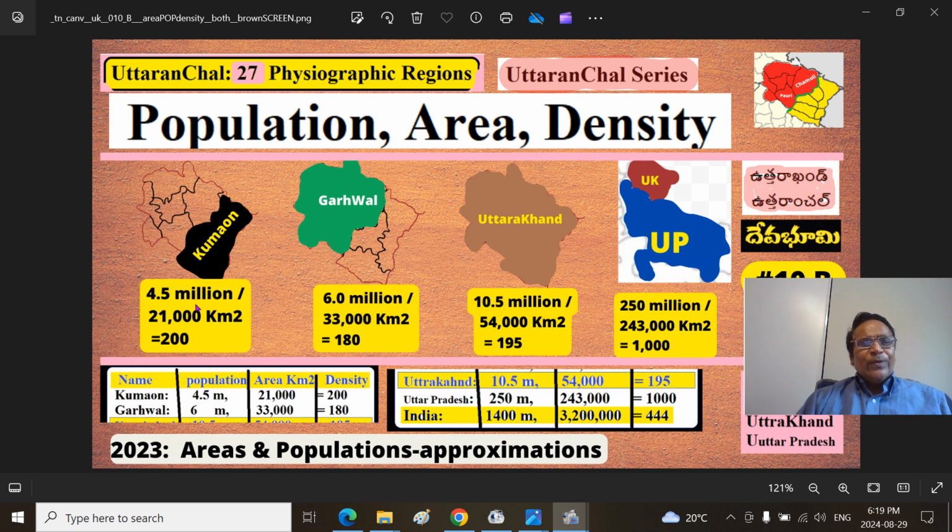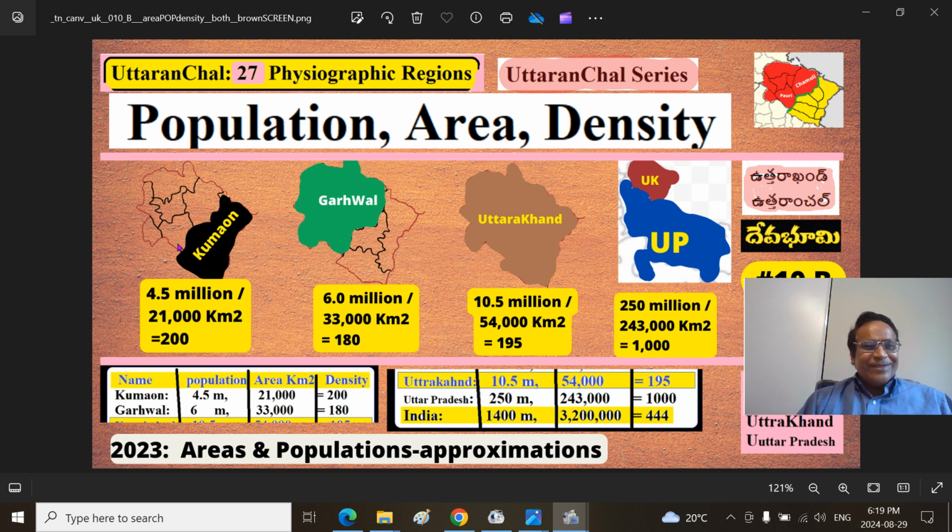Here it has a little lesser population. Previously it actually had more population. During the bifurcation of Uttar Pradesh, they attached Dehradun district and the heavily populated Haridwar district, which is why the Garhwal region population jumped up.